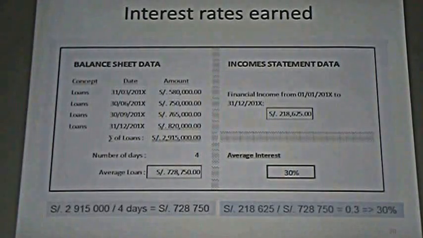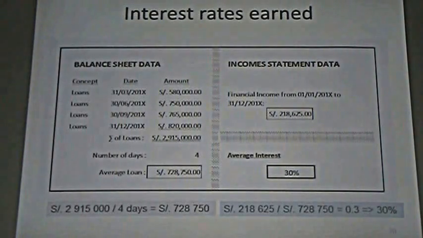The financial statement shows us that we have 280,625. We know that we have obtained this amount in interest because we have had an average loan of 728,750.